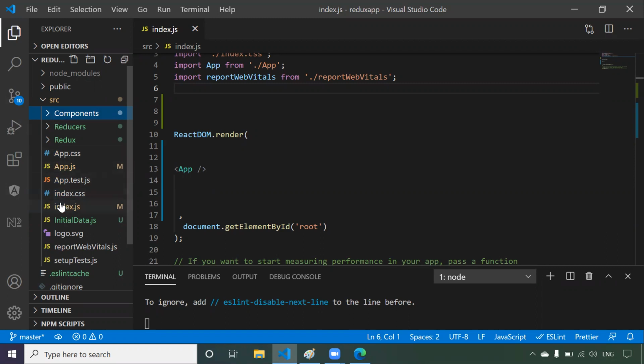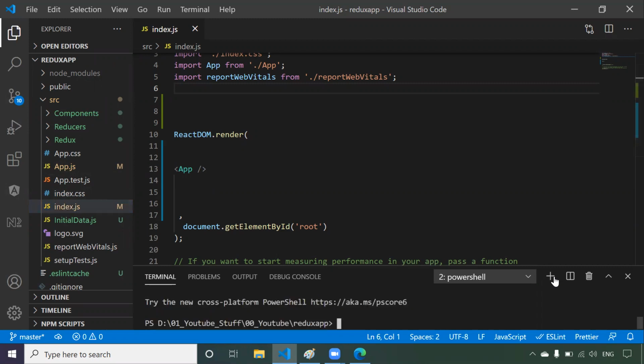So let's come to our index.js. First of all, to utilize React Redux in your application, you have to install it. How can you install? Simple: npm install react-redux, and you just press enter. I have already installed it. Once you install it, that's done.